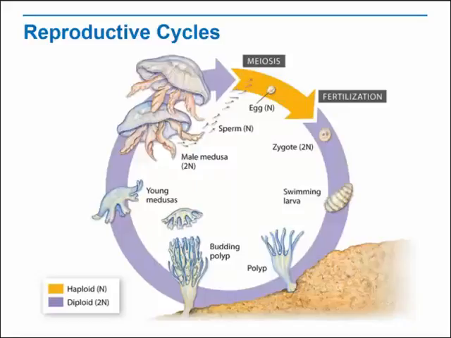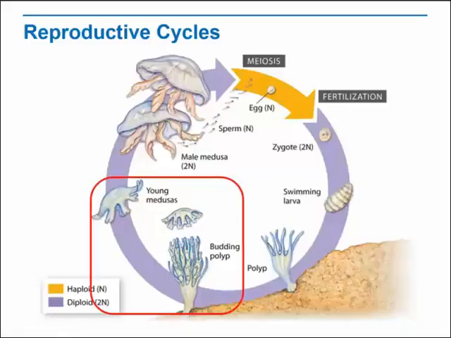Many cnidarians alternate between two body forms: polyps that grow singly or in colonies, and medusa that swim freely in the water. Here is an example of the life cycle of a jellyfish. In these jellyfish, polyps produce medusas asexually by budding.